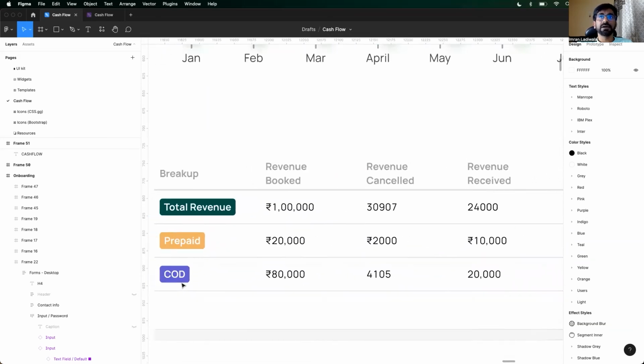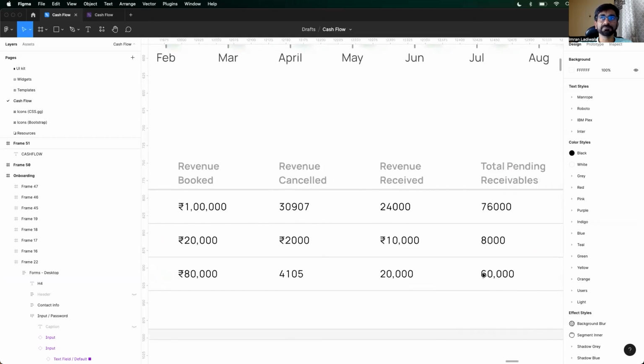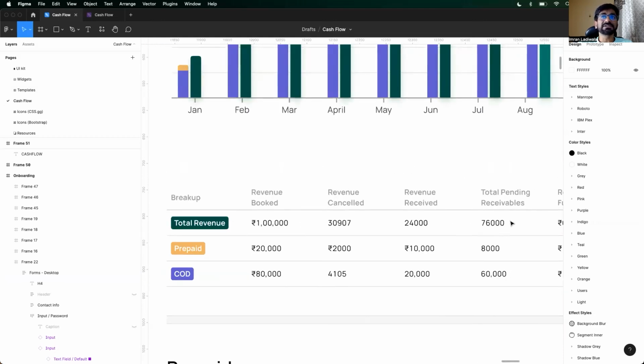Revenue received. You see, there's revenue booked and then there's revenue received, and there's a clear difference between both these amounts. आपने book तो किया है 1 लाख, लेकिन आपके पास पहुंचे हैं अभी तक सिर्फ 24,000. 24,000 का breakup, again, dummy numbers, forgive me for that. So you got 10,000 from prepaid and you got 20,000 from COD. That's how it's going to break up. Next, कितना बचा है? 76,000 बचा है. कहाँ से? 8,000 from prepaid बचा है, and 60,000 from COD बचा है.